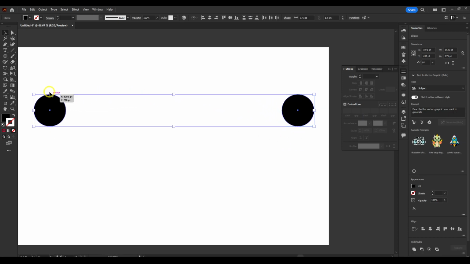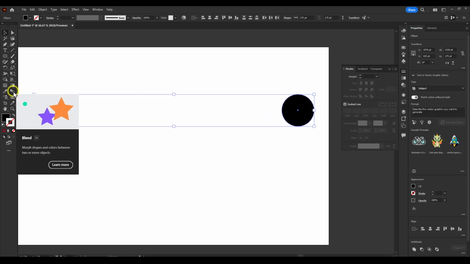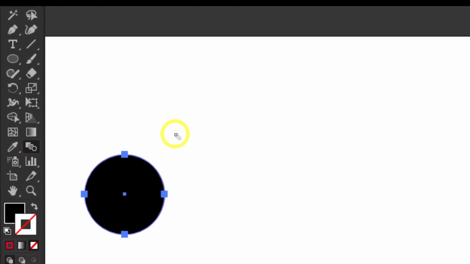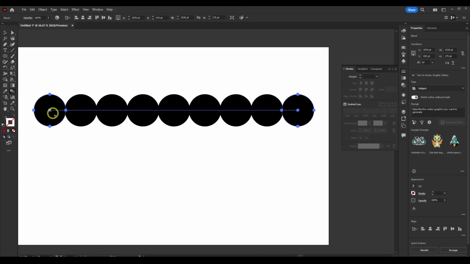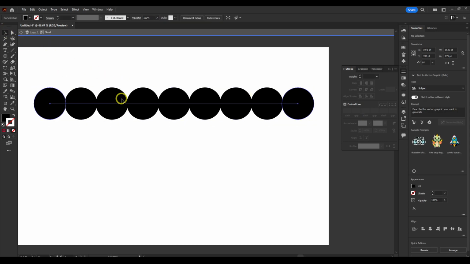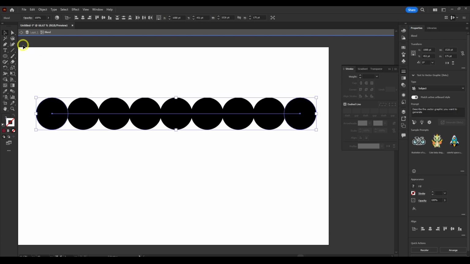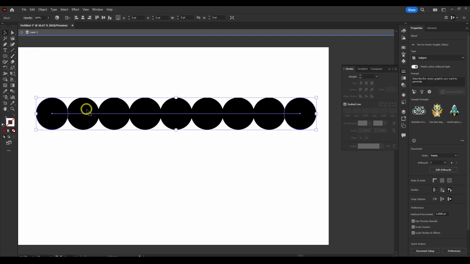Now we can select both of these and click on blend. Now you click on one and the next one, click on the first and the second one. This is going to create multiple shapes, as you can see.